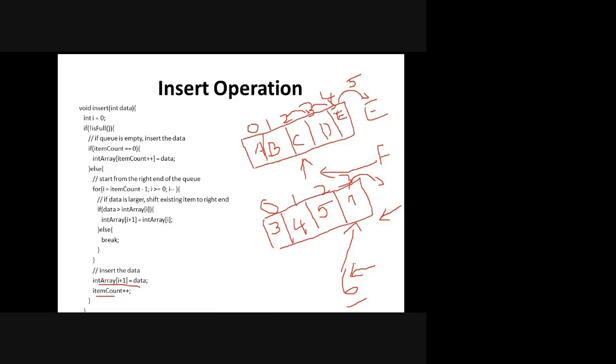Ma'am, the element with the highest priority would be shifted towards the left? No, that's what I told you. Here I have taken 3 as the highest priority, 4 as the next highest priority. It can be taken in any way unless they have specified. A few might take 7 as the highest priority and 6 as the lowest priority, then my element 7 should be here. Here I have assumed ascending priority, meaning I have arranged the elements in ascending order.